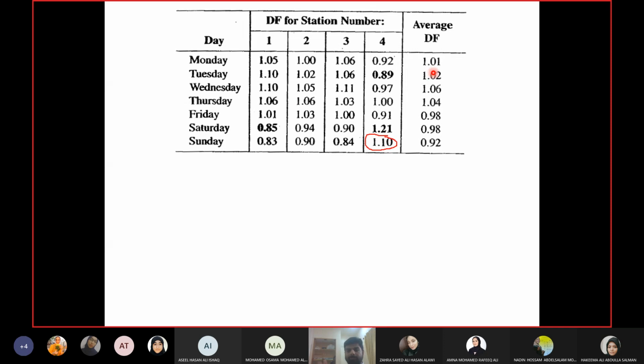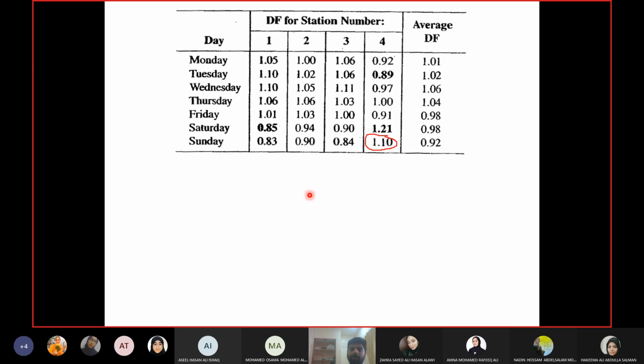Why did I waste my time to calculate it for all the days? Because maybe there is another possible 3-station combination. I can group any 3 stations together. Okay, so grouping 4 is not possible, then maybe grouping of 3 is possible. So in order to check that, I calculated the adjustment factors for all the days, to see which grouping I can apply.